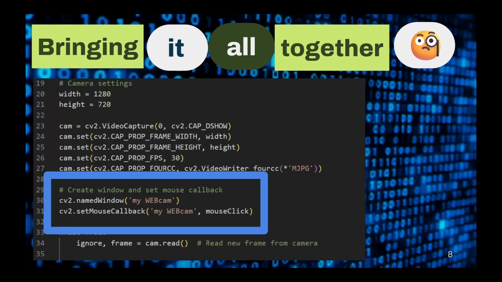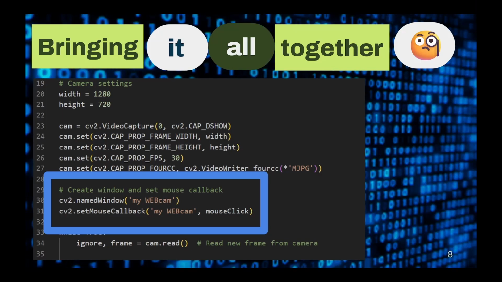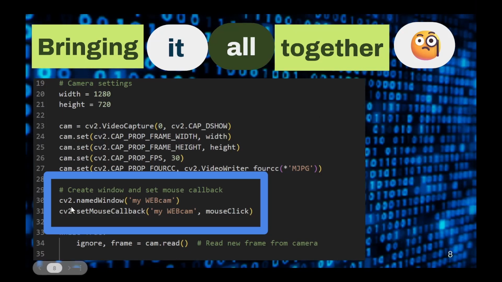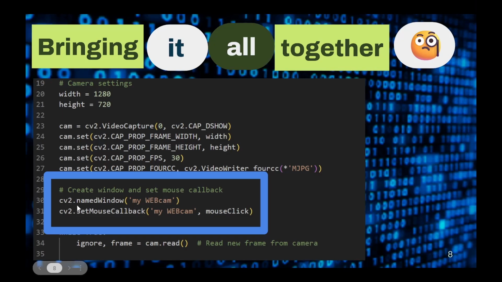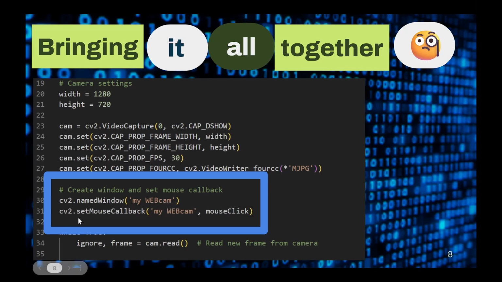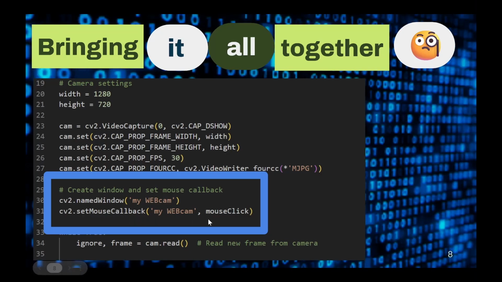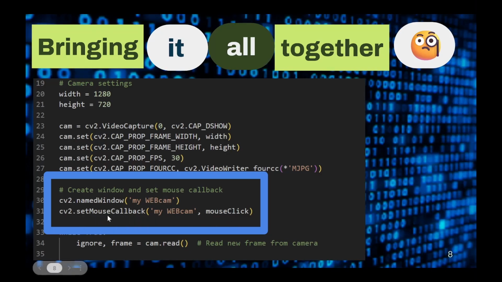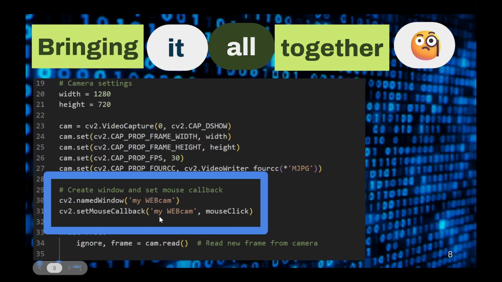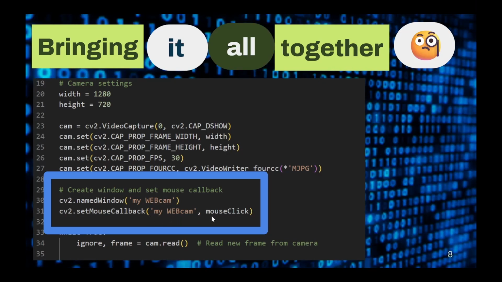And of course, it's very important to tell OpenCV to listen for mouse clicks. So here, underneath the creation of a named window, we have to tell it to listen for mouse clicks. So we use the set mouse callback. And so now it will listen for clicks.